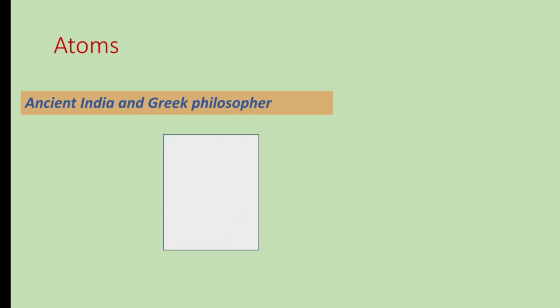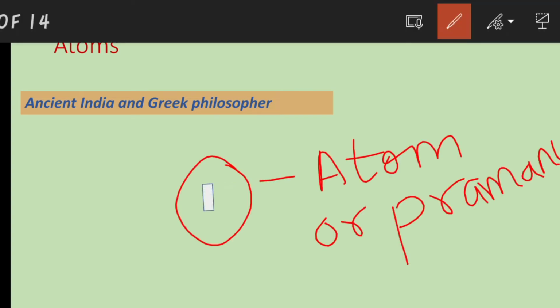If we take a piece of paper and we start dividing this paper further and further, till the stage when you are not able to divide it further, this smallest particle is known as atom or Paramanu.